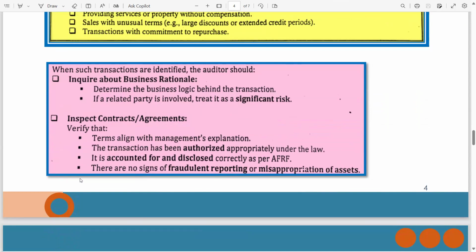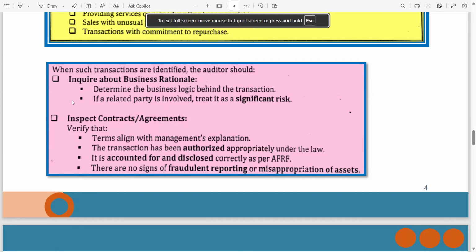In the professional environment, this is the most repetitive nature of task. Many organizations, if they require funds, get involved in these kinds of agreements, repurchase agreements.